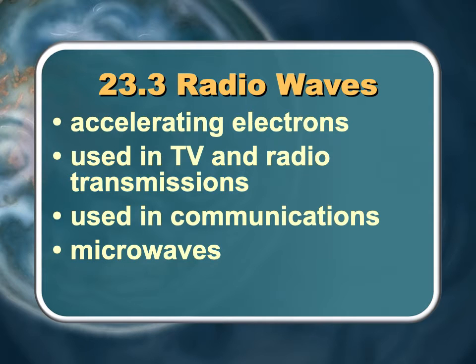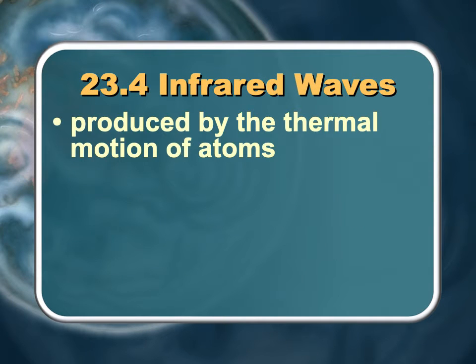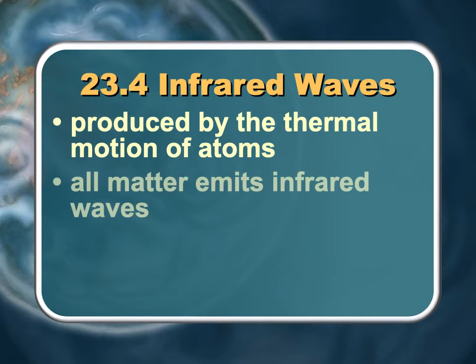Okay, so as far as this goes, these are relative wavelength and frequency. This is long wavelength, low frequency. All right. Infrared waves are produced by the thermal motion of atoms. If you remember that atoms are always moving, the random movement of atoms is called thermal energy. That releases infrared waves. And since all matter is made up of atoms, all matter emits infrared waves.